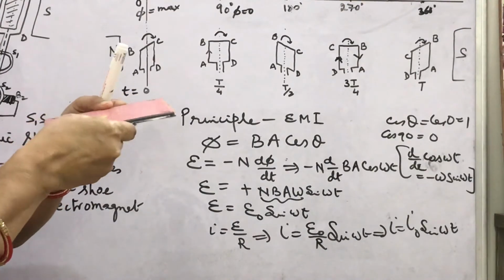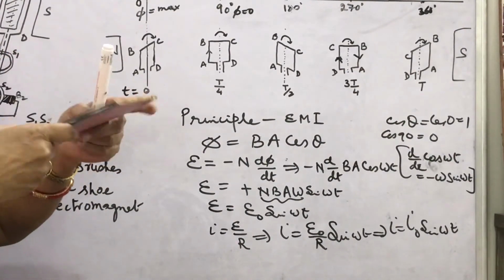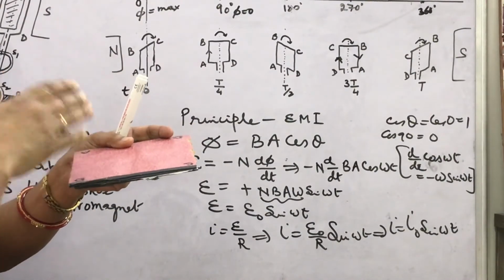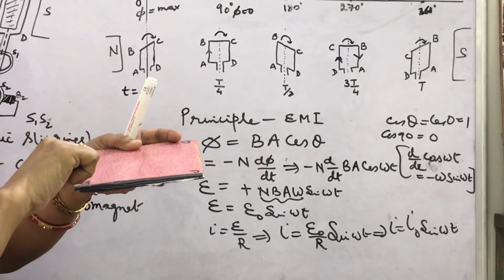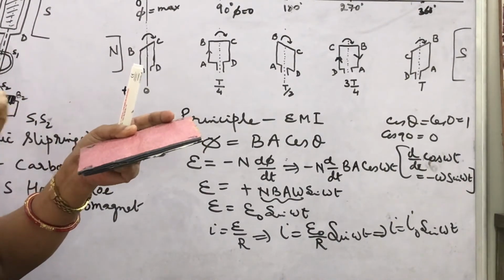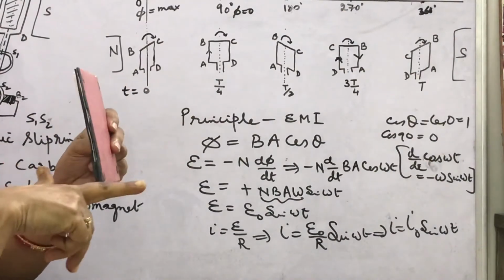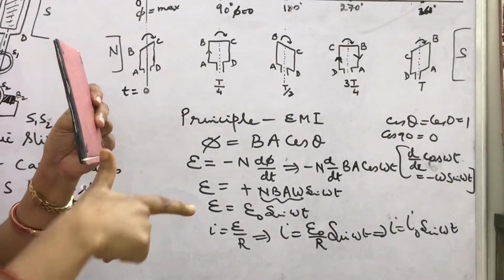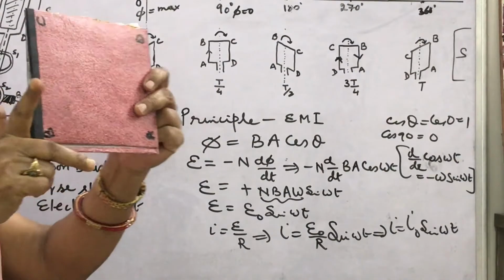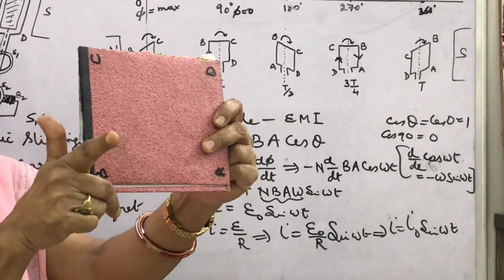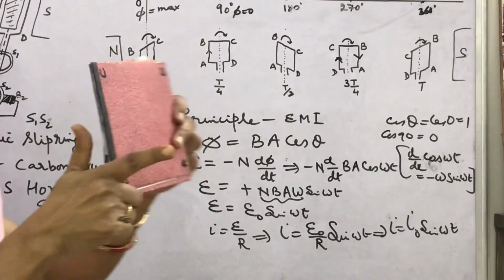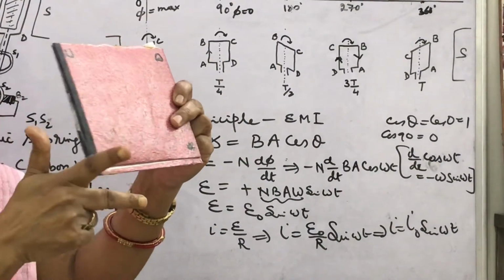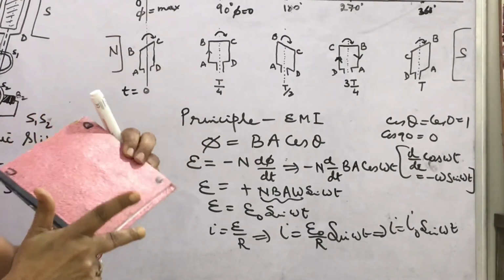From this position to 90-degree position, look, this AB side is coming upward. Then what happens if AB is coming upward? Then how will you find the direction of induced current in AB? By using Fleming's right hand rule. You know, magnetic field in this direction and this AB side is coming upward. Look, the direction of motion I am showing here, the thumb is showing the upward direction. So since I am rotating my hand towards your side, look here, the middle finger gives the direction of induced current. So look here, this is the direction of induced current.